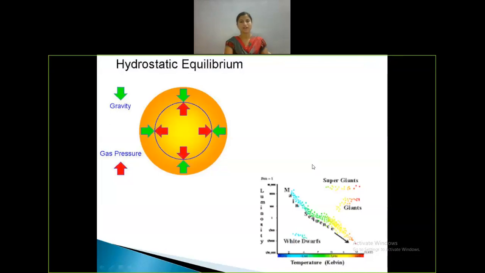I will show the HR diagram here. This is the HR diagram. This is the main sequence. Almost 90% of the stars are present in the diagonal form, that is in the main sequence. Only the remaining percent of the stars will be in the white dwarf stage, giant stage, and the supergiant stage.